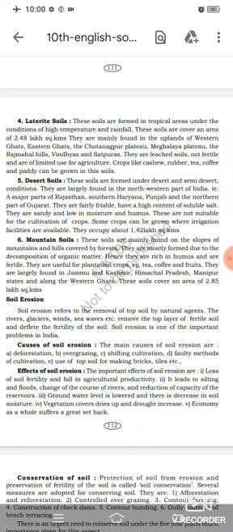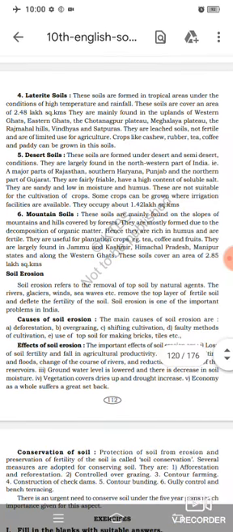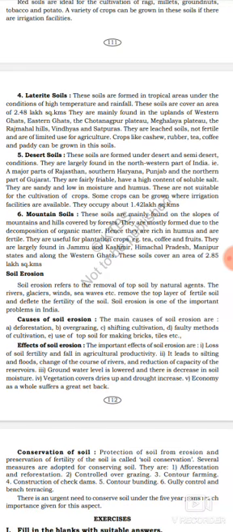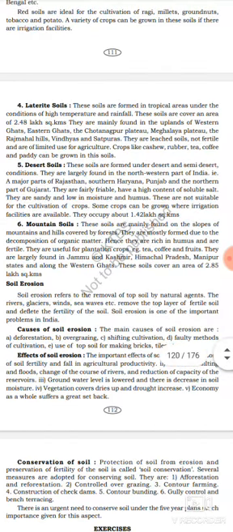Listen, the laterite soils are formed in tropical areas under the conditions of high temperature and rainfall. Got it? The soils cover an area of 2.48 lakh square kilometers. The laterite soil covers totally how many square kilometers? 2.48 lakh square kilometers. Got it? The laterite soil is mainly found in the uplands of Western Ghats, Eastern Ghats and Chota Nagpur Plateau, Meghalaya Plateau and the Rajmahal Hills, Vindhyas and Satpuras.